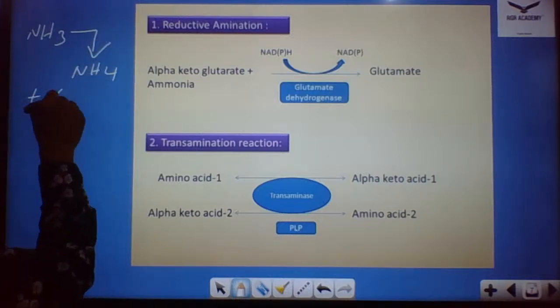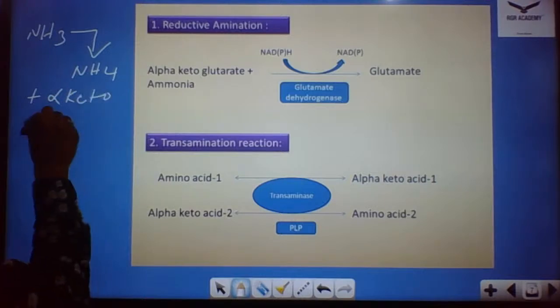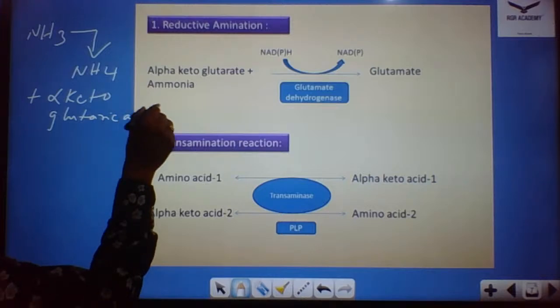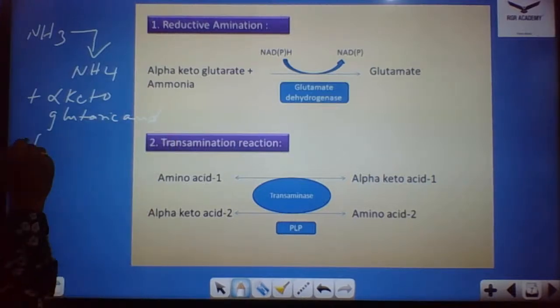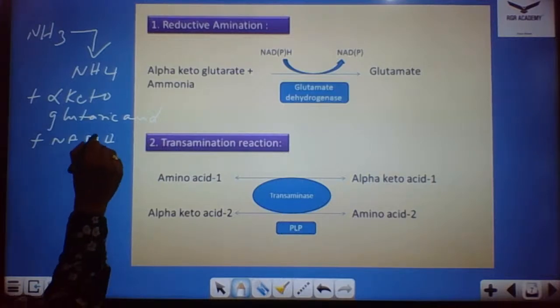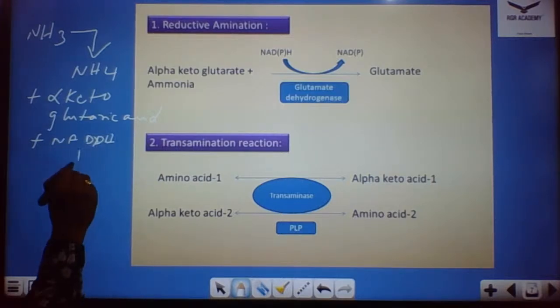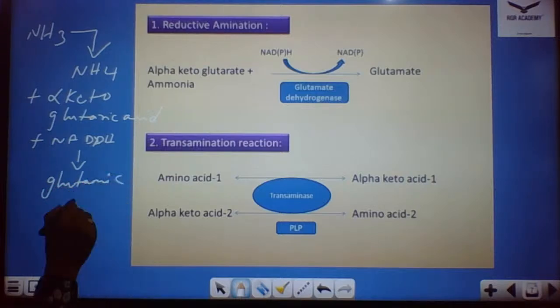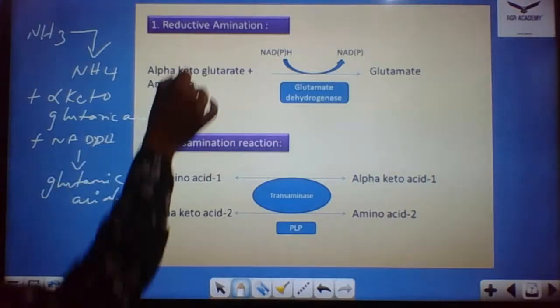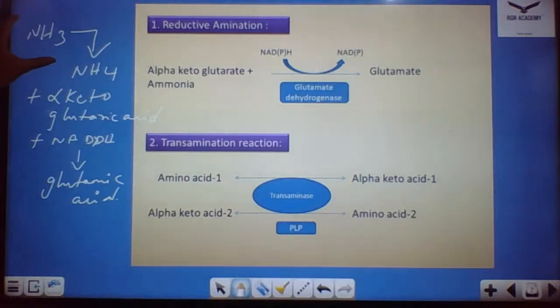NH4 plus alpha ketoglutaric acid, with NADPH, produces an amino acid. What amino acid here? Glutamate, or glutamic acid. So this glutamic acid is formed, and this process is called the fate of ammonia.